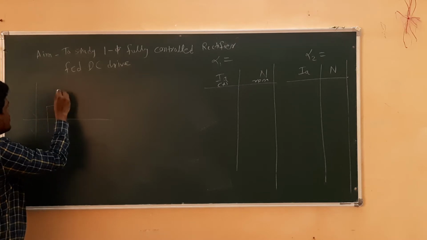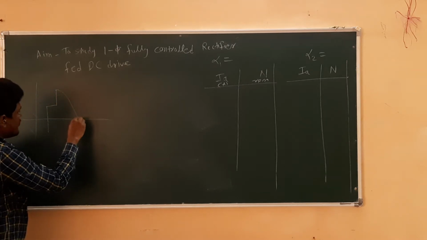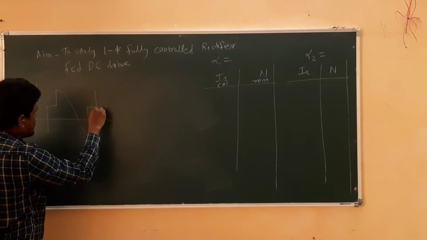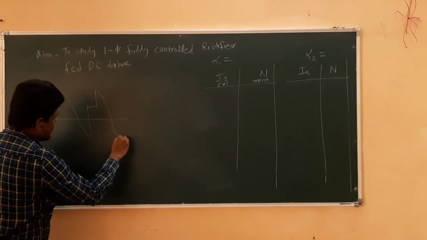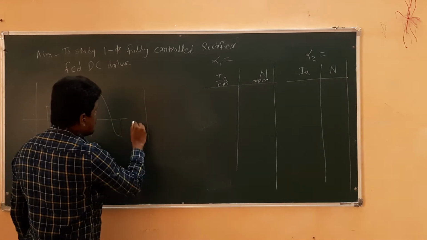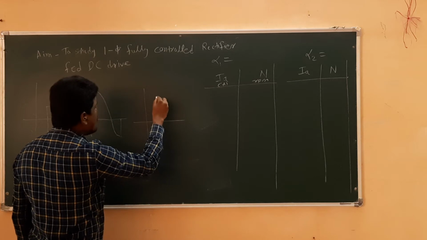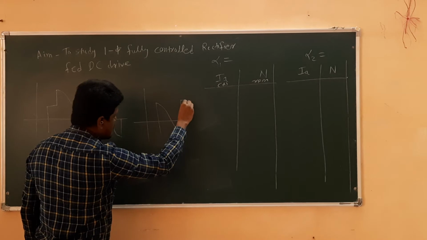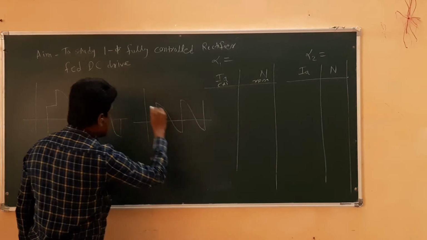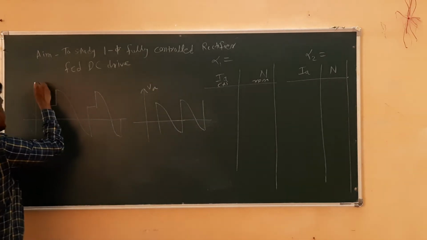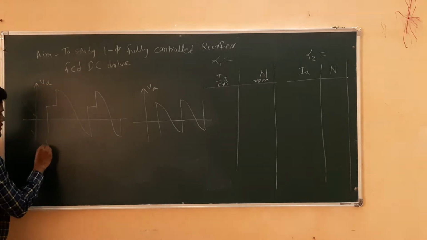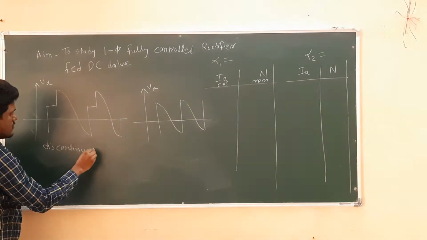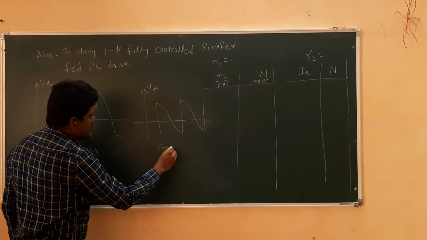This is the discontinuous mode voltage waveform, and for continuous mode, the voltage waveform is like this. Both are voltage waveforms, one is for discontinuous and the other is for continuous.